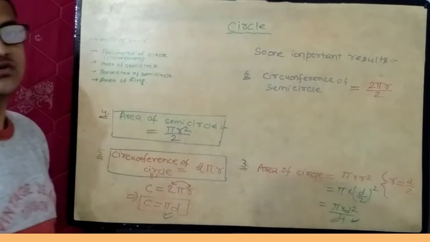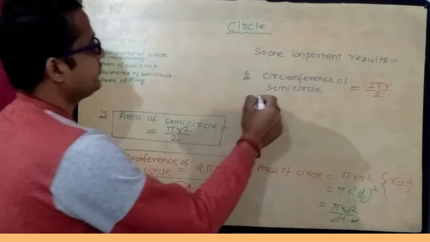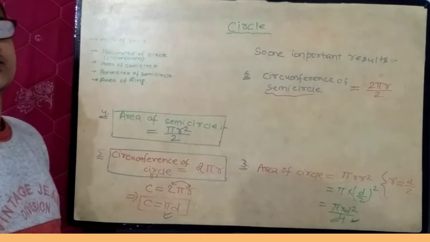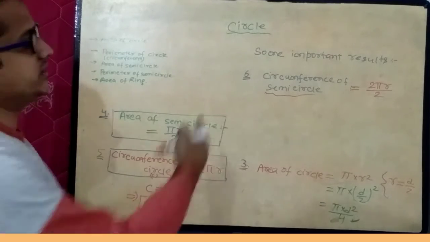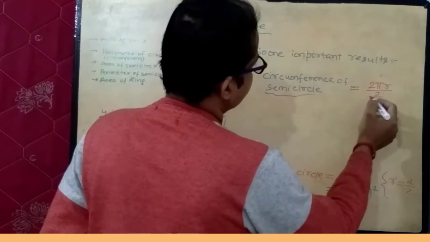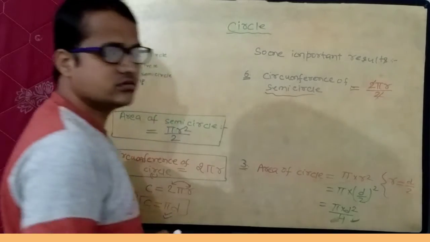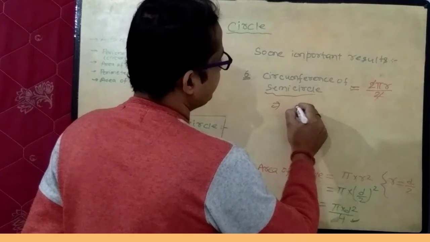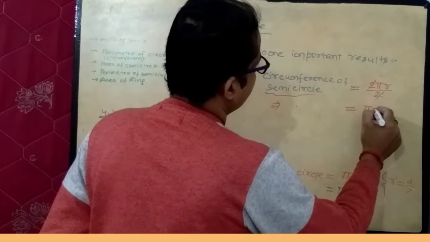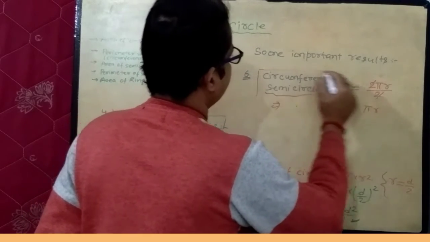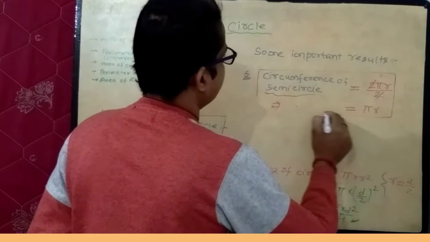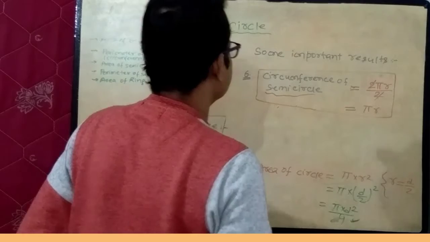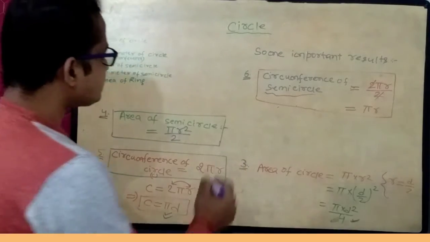This is circumference of a circle, 2 pi r, and you have to find out circumference of semicircle. So simply divide circumference of circle by 2. You will get circumference of semicircle. This 2 and this 2 will get cancelled out. So circumference of semicircle equals pi r.